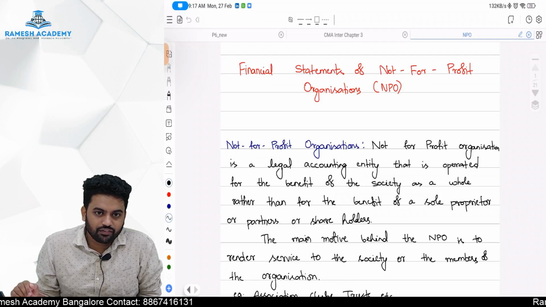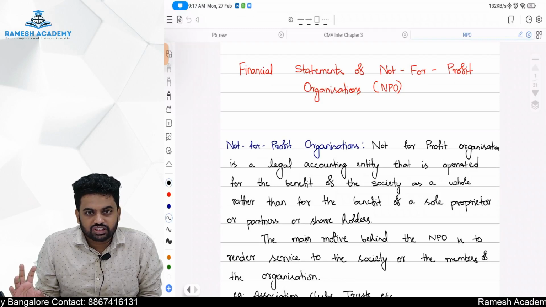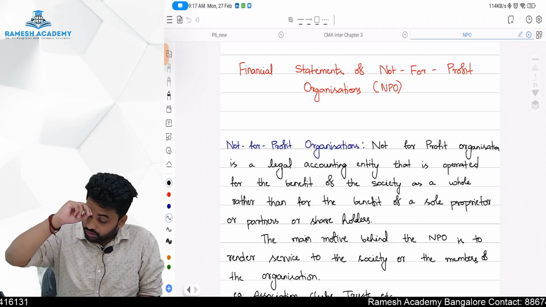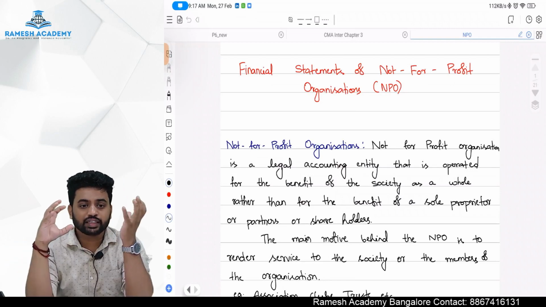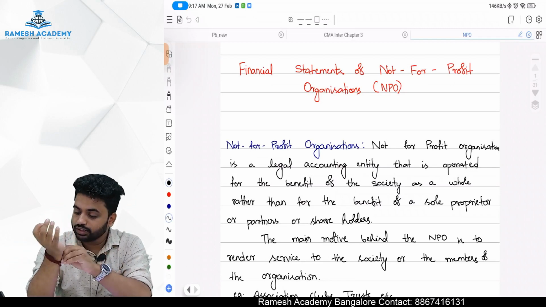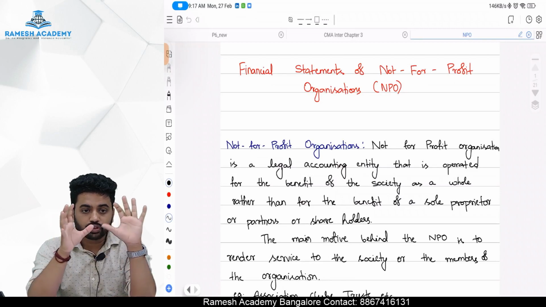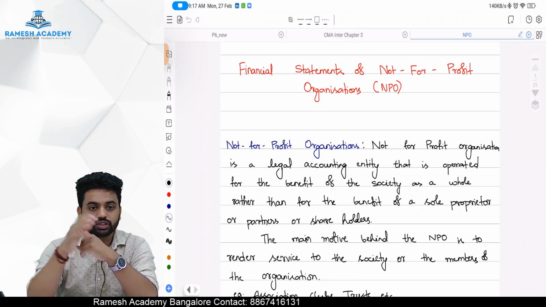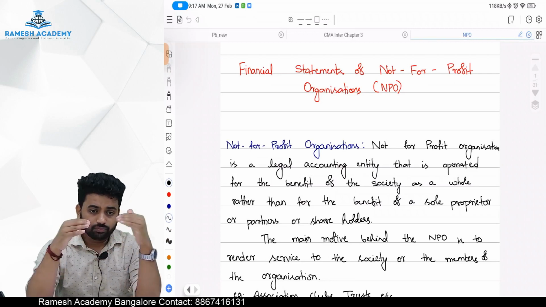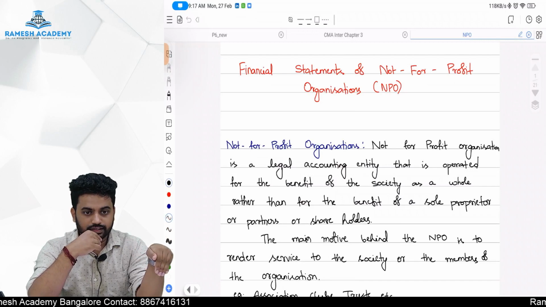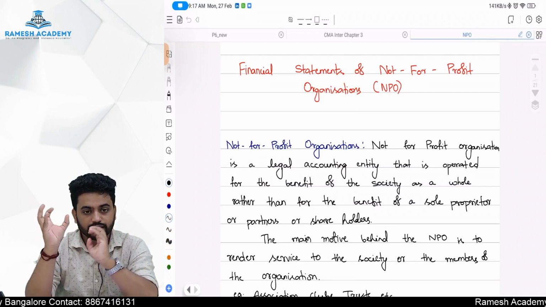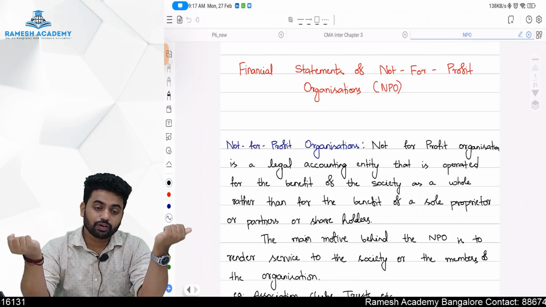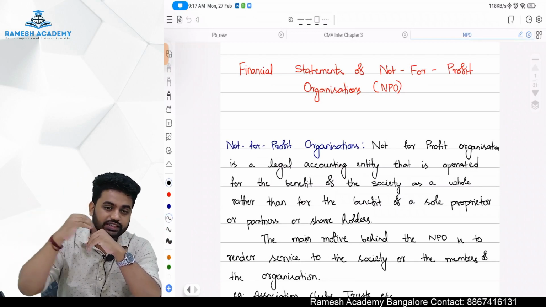Hello, now we are revising financial statements of NPO, not for profit organization. So basically organizations you can divide into two parts. One, whose motive is to earn the profit, whereas in the second one, the motive is not to earn the profit. In the first one all the profit organizations will come, whereas in the second part it is the organizations whose motive is not to earn the profit but whose motive is to provide a service to the society. That kind of organizations will come.